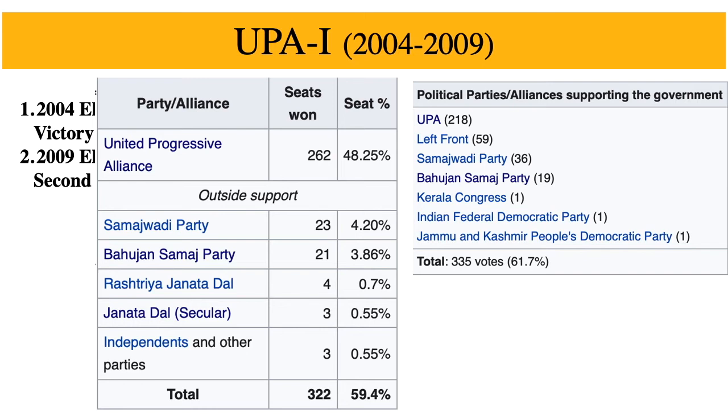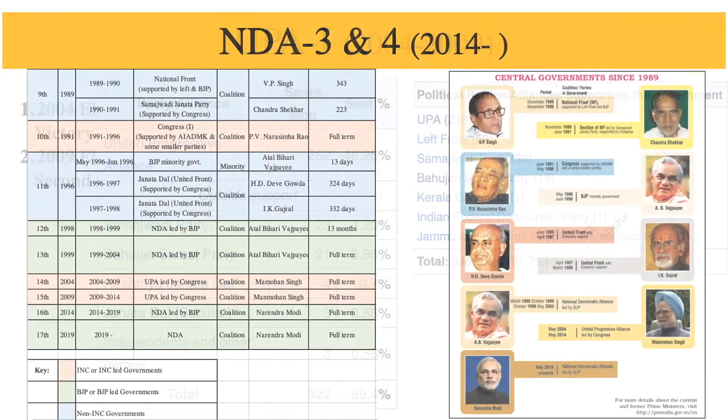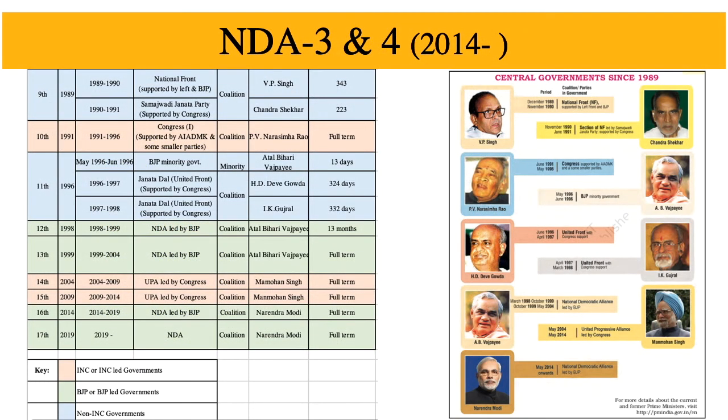So besides these, there were also high inflation problems, a slow economy, lack of jobs, security and terrorism issues, which are said to be the cause for the loss of its position in the next election, that was the 2014 elections. All right. So then we have the NDA-III and IV governments starting from 2014 until now.